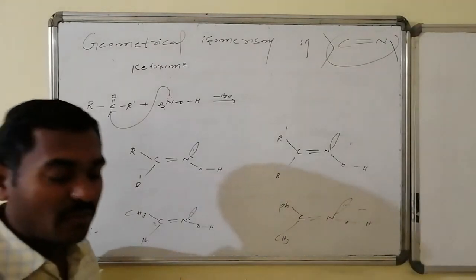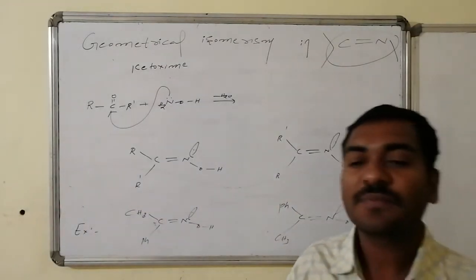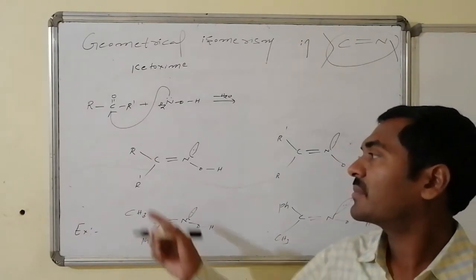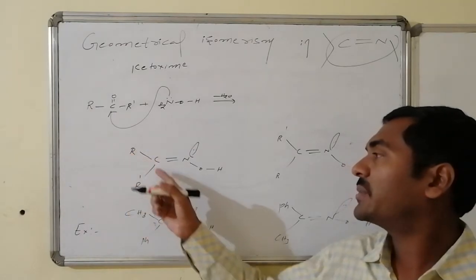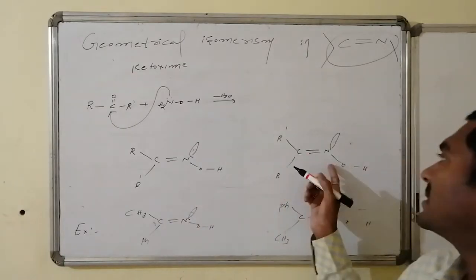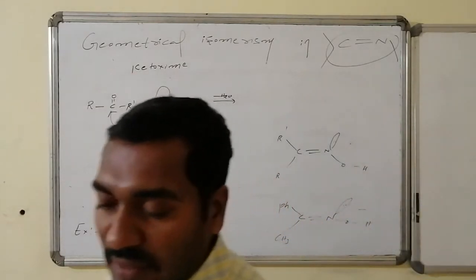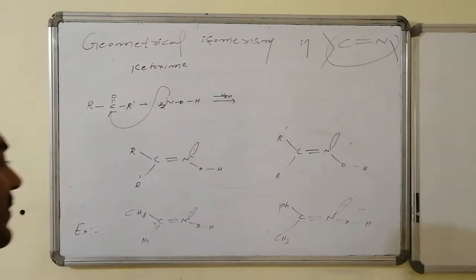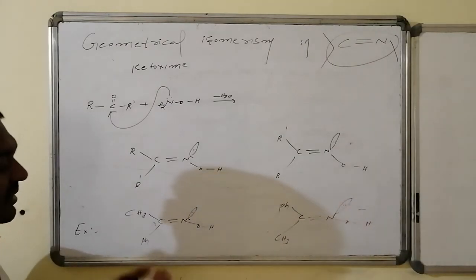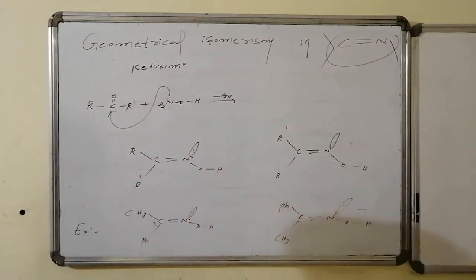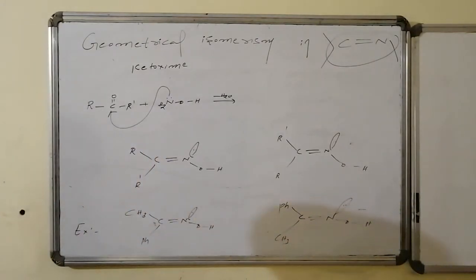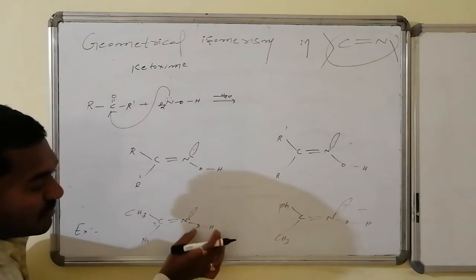To have isomerism, we expect two different groups connected to the carbonyl part of the ketone system. R and R dash can be arranged in two ways: R may be anti to OH, or R dash may be anti to OH. For example, if one methyl group and one phenyl group are present, I wrote two isomers here: phenyl is syn to the OH, and methyl is syn to OH.